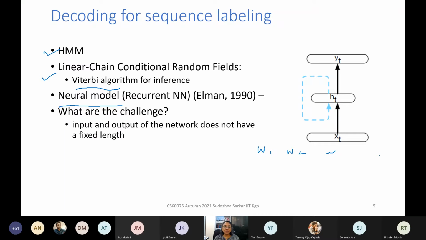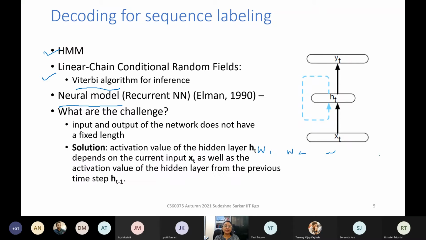In order to work with it, we want to be able to deal with variable length sentences. As we have discussed before, and we are reiterating again, the activation value of the hidden layer can depend on the current input X_t as well as H(t-1). So H(t) is a function of X_t and H(t-1). This is a model that we have introduced earlier.